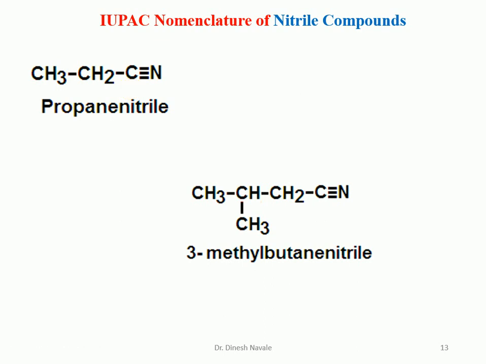Now for this we have to choose what? Longest possible carbon chain. And again in this compound, nitrile is the principal functional group or the first priority. So the carbon of the nitrile will be given the number 1. So it is carbon number 1, 2, 3, 4. So 4 carbon atoms are in a chain. So it is going to become butane, and then put up the word nitrile. And there is a substituent which is methyl at carbon number 3, like carbon number 1, 2, 3. So it is going to become 3-methyl butane nitrile as the IUPAC nomenclature of this compound.